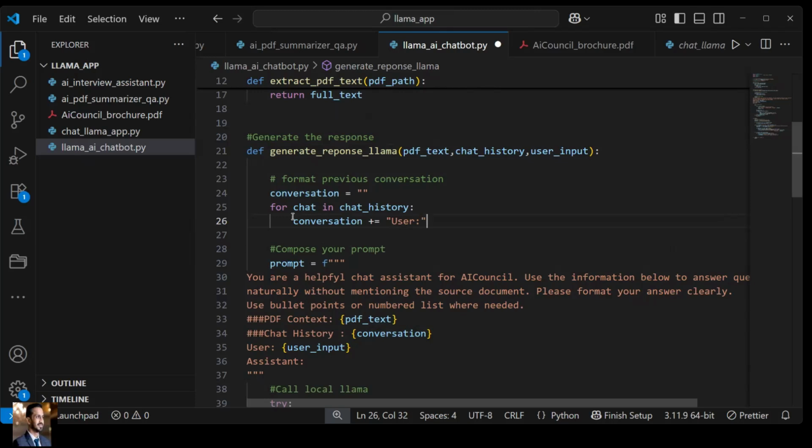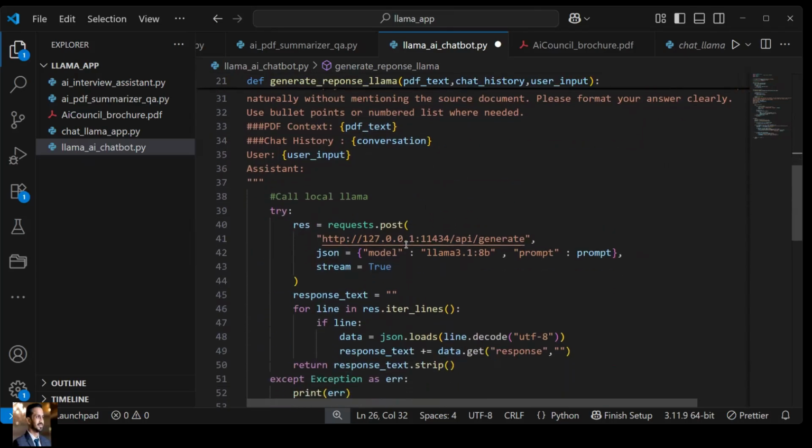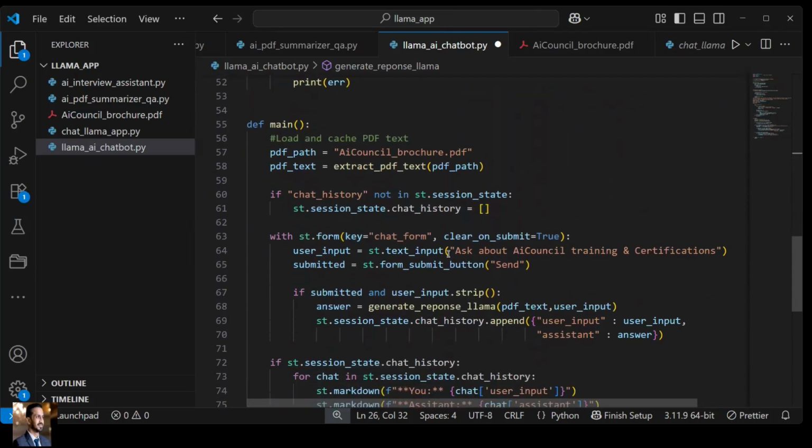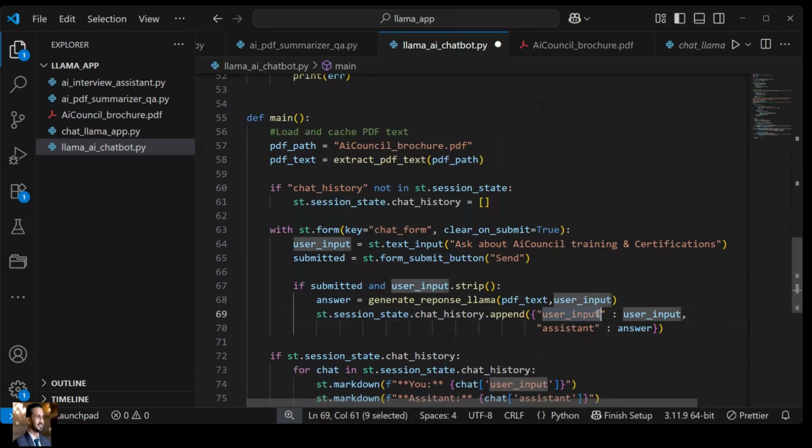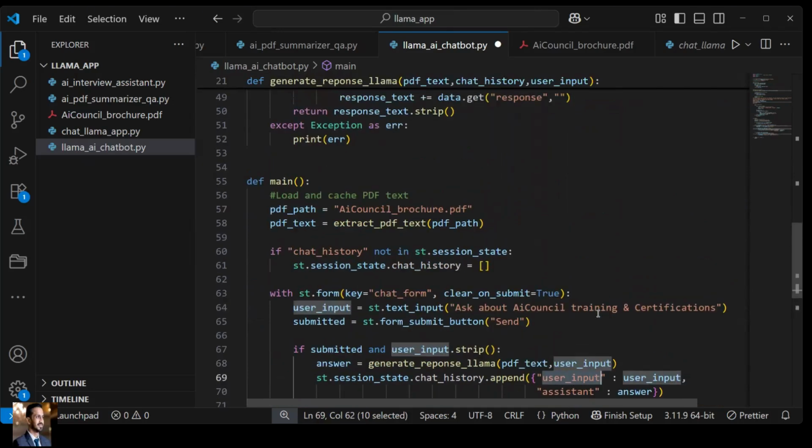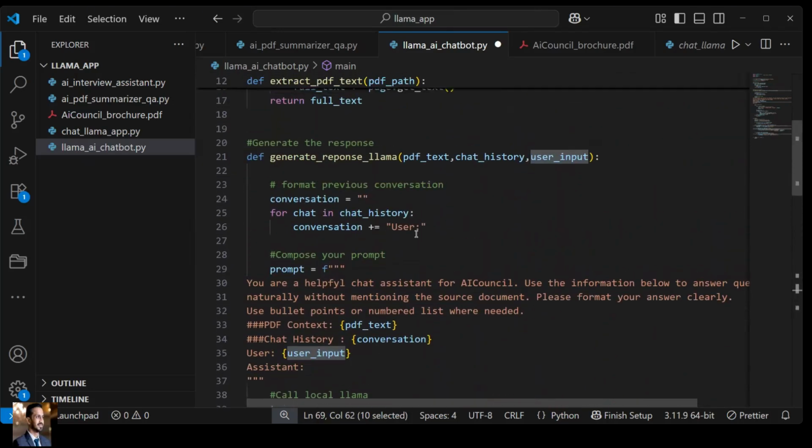So user asked is where? User asked we are already storing in a key user input, right? So I'll just take it from here, right? Let's say chat, this one, and this can be your formatted text. Okay, so whatever user had asked, that we are taking from the user input, and whatever the response, that we can give over here as an assistant.